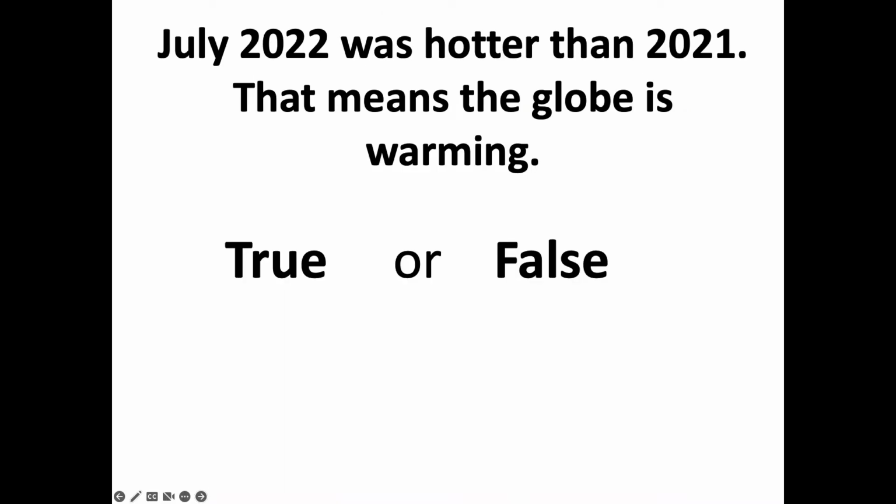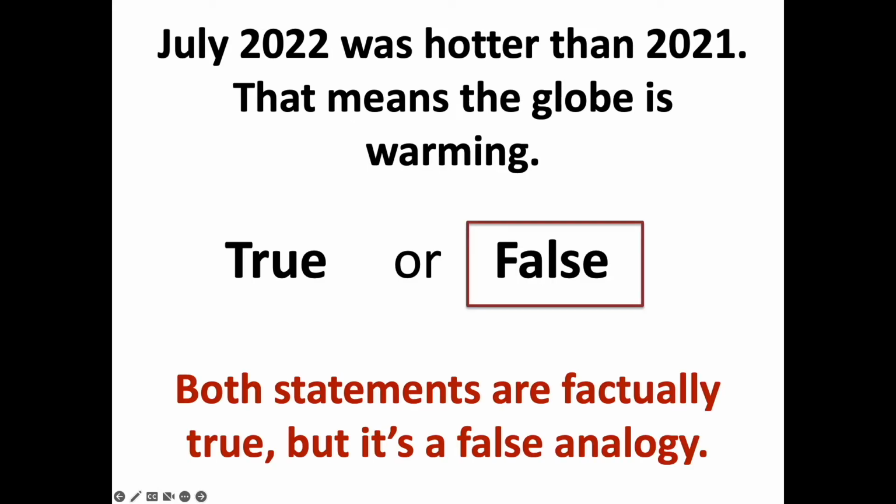All right, let's evaluate a climate statement. "July 2022 was hotter than 2021. That means the globe is warming." Is this statement true or false? It's a false statement, even though both parts of it are factually true. It's a false analogy. Just because July 2022 was hotter than 2021 doesn't mean that the globe is warming.